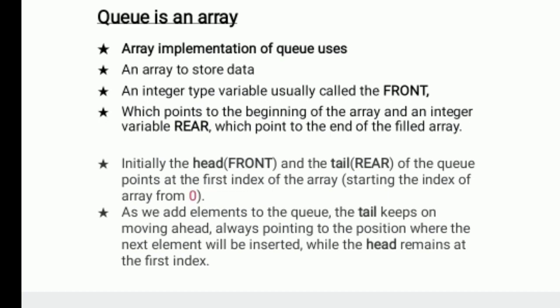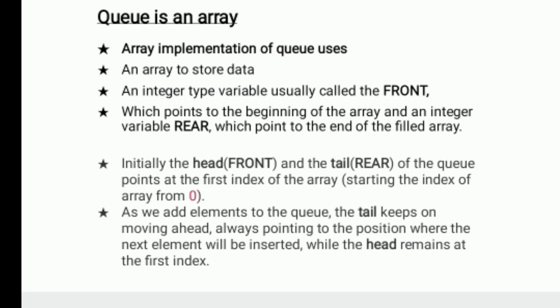This is the array implementation of queues. An array stores data, and an integer type variable called the front points to the beginning of the array, and the integer variable rear points to the end of the array.